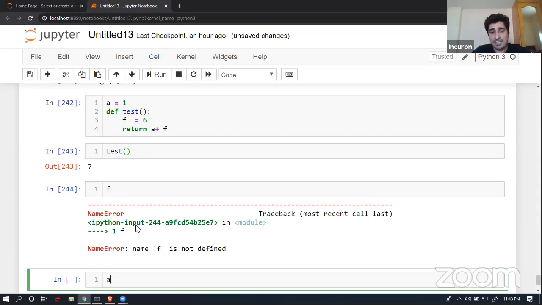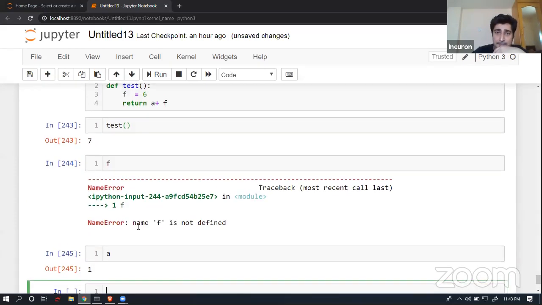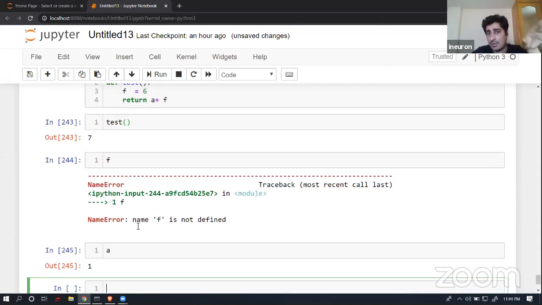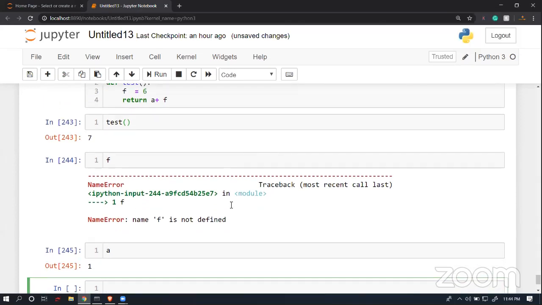But if I try to call my a, can I say I will be able to get my data? Yes. So a is my global value. That's the difference between global and local. Simple.